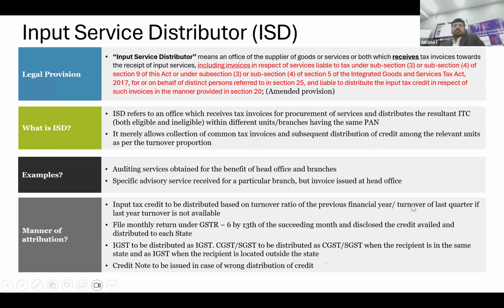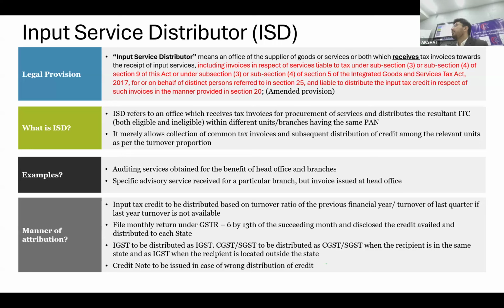So as we said, distributing the credit is most important. For that, the most important thing you need to do is prepare your accounting system, SAP or ERP, in such a way that it records the recipient state at the time of entry itself. Let's talk about a case where you report the common expense, but after, when you are filing your GSTR6, at that time you are identifying who this common expense is for.